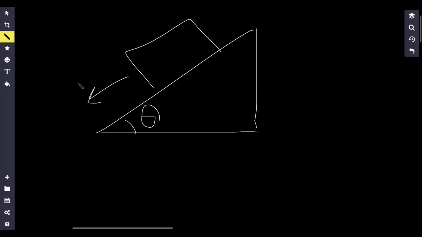As for inclined planes, let's say this is the angle, theta. Just remember that this right over here is mg sine theta, which is basically the force of gravity in the x direction. And then this right over here is the force of gravity in the y direction, which is mg cosine theta.